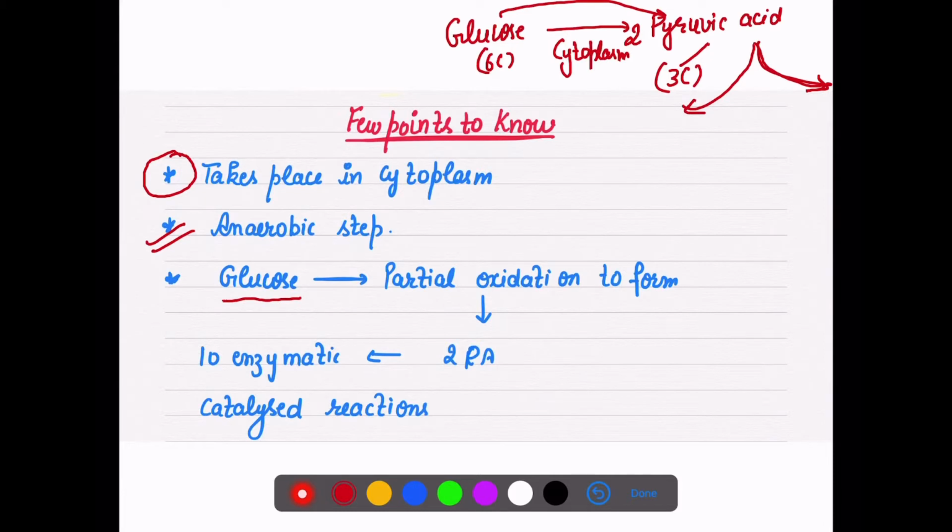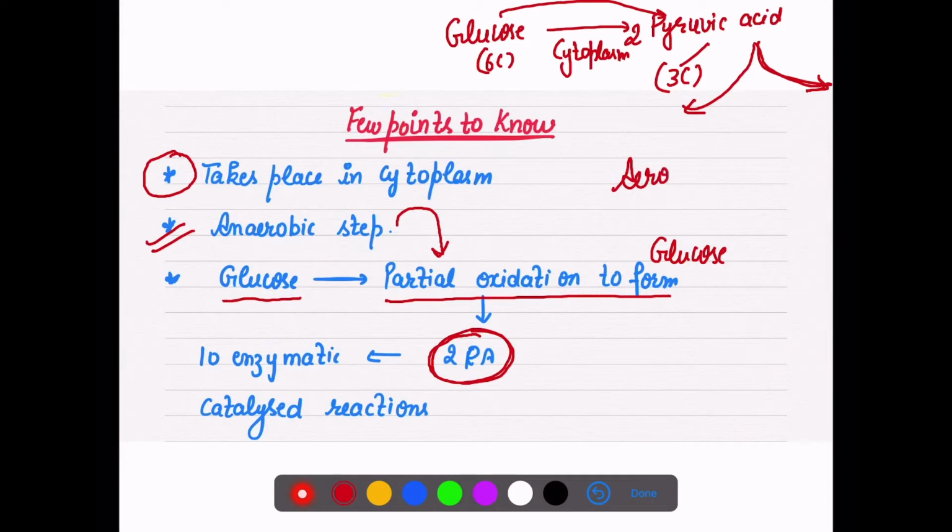Glucose undergoes partial oxidation to form two molecules of pyruvic acid. As in my last video, I explained that in anaerobic respiration, partial oxidation of food takes place. So here partial oxidation of glucose is taking place, and in aerobic, complete oxidation takes place.